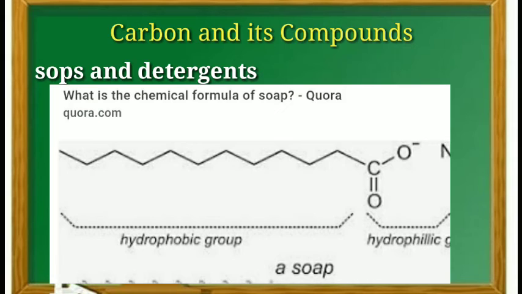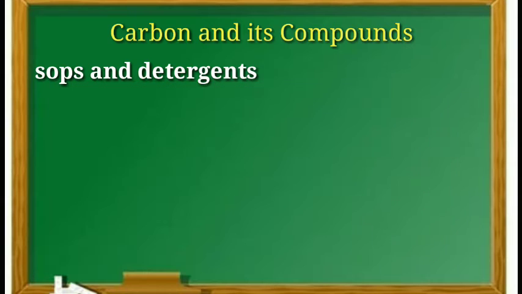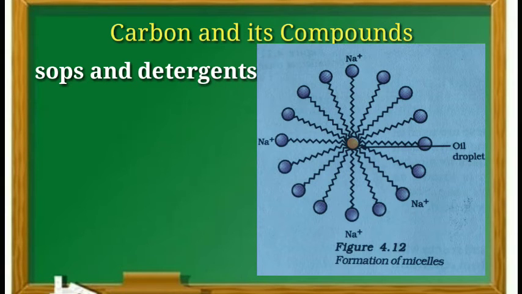The molecules of soap are sodium or potassium salts of long chain carboxylic acids. The ionic end of soap interacts with water while the carbon chain interacts with oil.